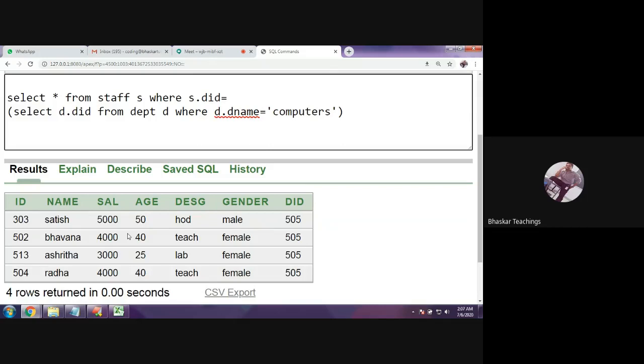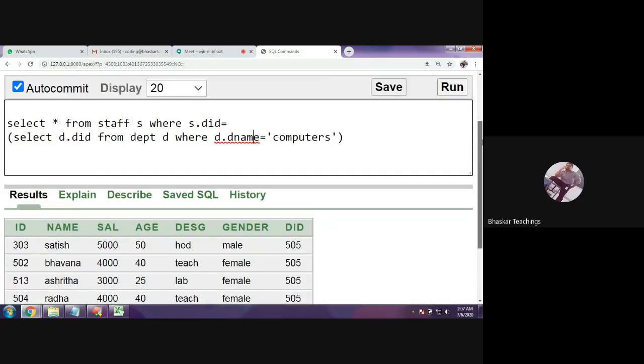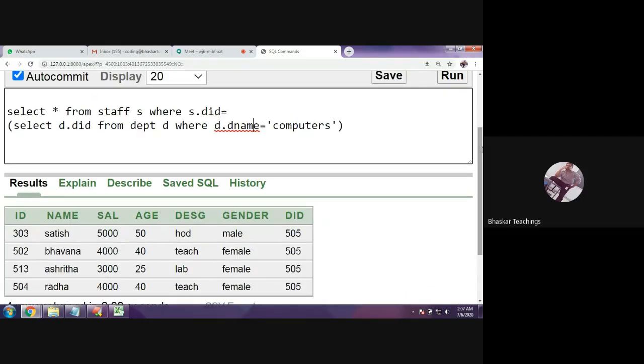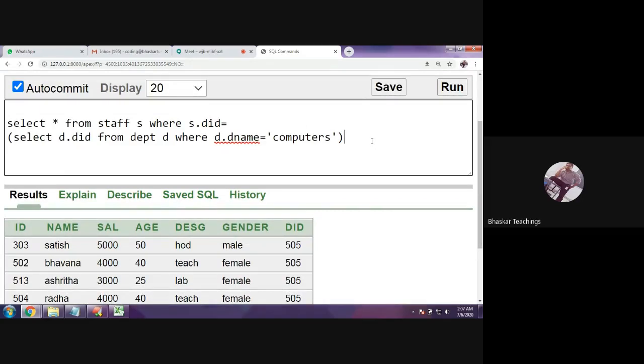So I told you, when you get data from one table based on the condition of another table, you can go for subqueries. Here I don't need department table details. That is why I can use a subquery. If you have to retrieve data from the department table also, then you should go for a join. So here also you can go for a join, but subqueries are recommended as performance is good.